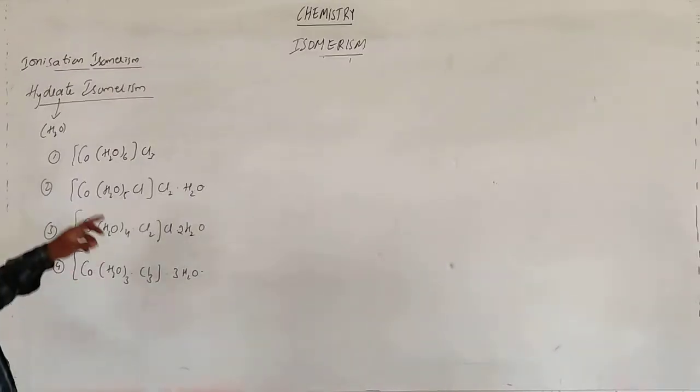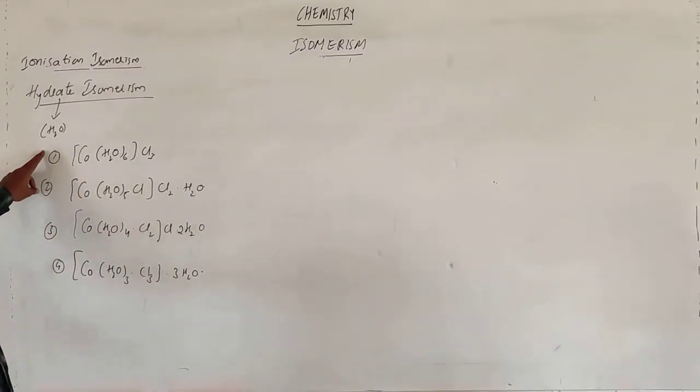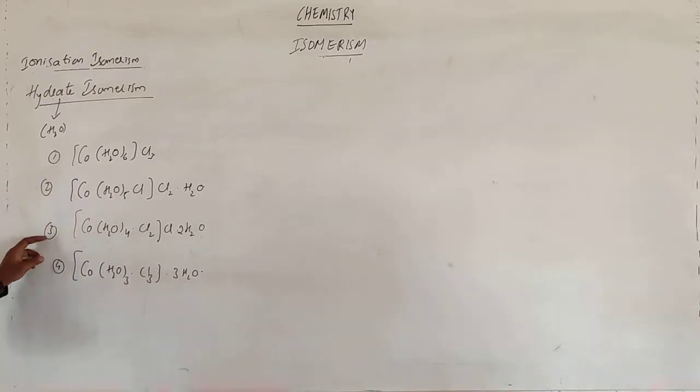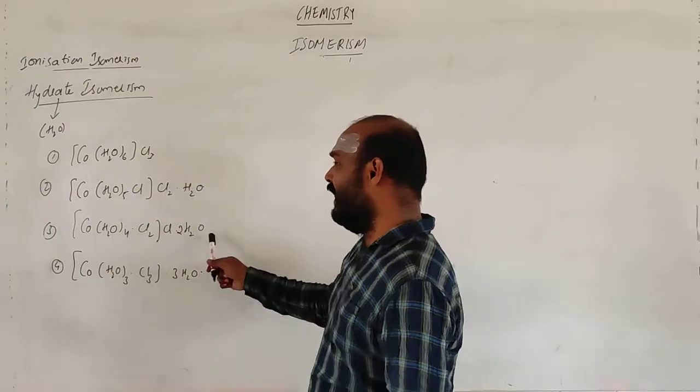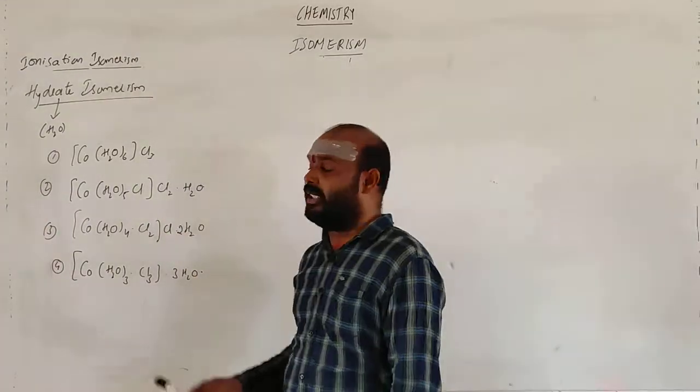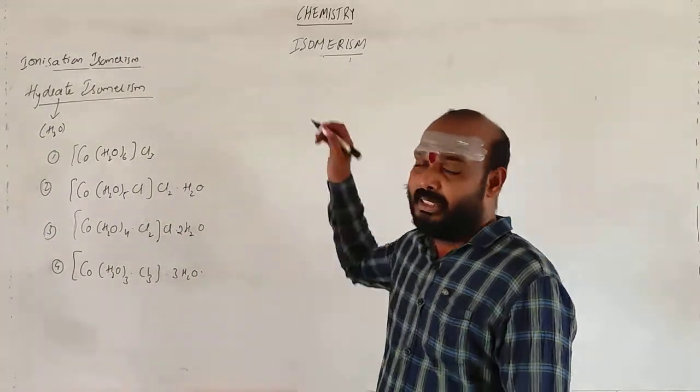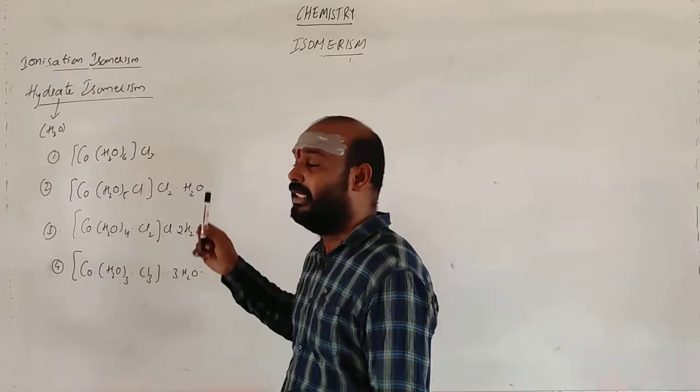1 and 2 are hydrate isomers. 2 and 3 the same, 3 and 4 are hydrate isomers, because there is a difference only in the H2O molecules as well as the ions outside the coordination sphere. But the formula is the same formula.